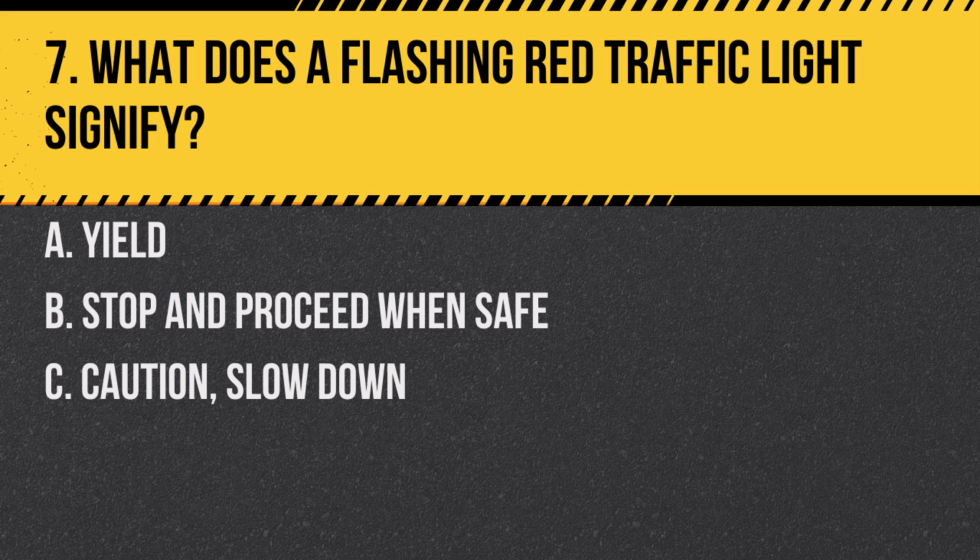Question 7. What does a flashing red traffic light signify? A. Yield. B. Stop and proceed when safe. C. Caution. Slow down. Answer B. Stop and proceed when safe. A flashing red light is treated as a stop sign, where drivers must stop and proceed only when it's safe.